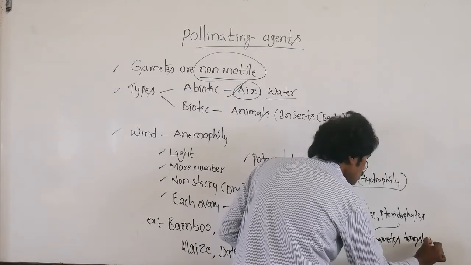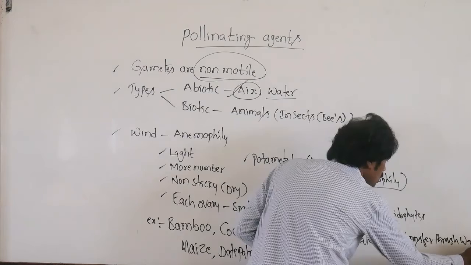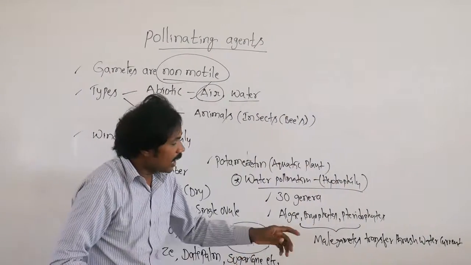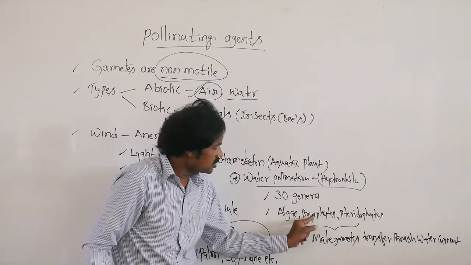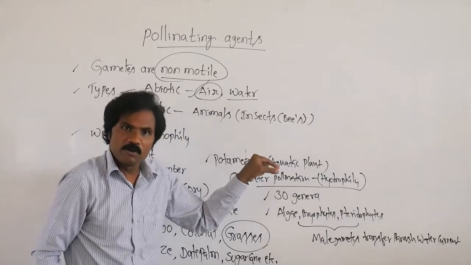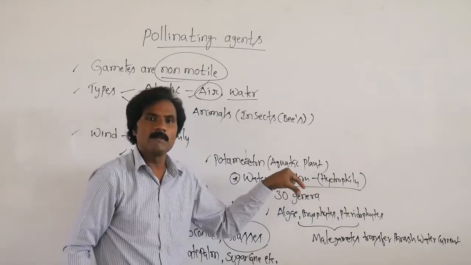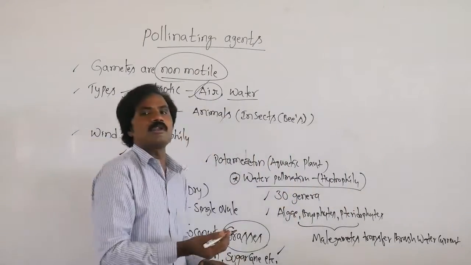transfer through water current. Without water, it is unable. That's why the number of species of bryophytes and pteridophytes is less. Why? Because in the gametophytic stage, the male gamete must travel with the help of the water current. That's why, among higher organisms like